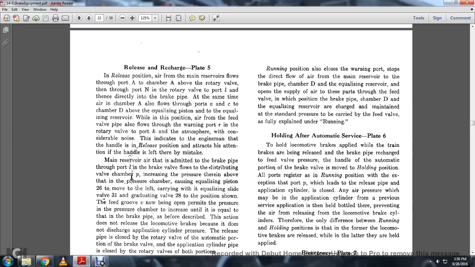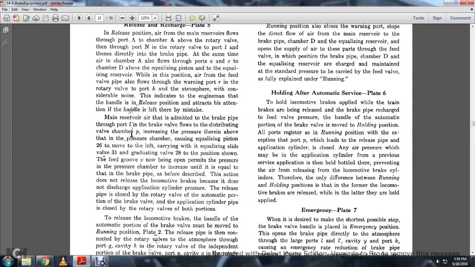flows with the warning pipe R with the rotary valve to K with the atmosphere with a considerable noise that indicates to the engine man with the handle in the release position, attracts the attention of the handle that is left there by mistake.